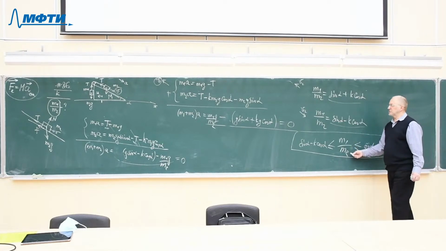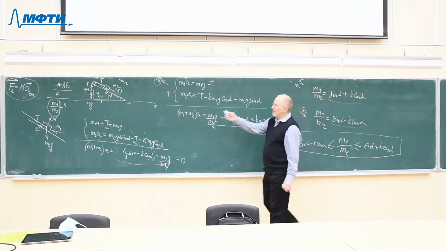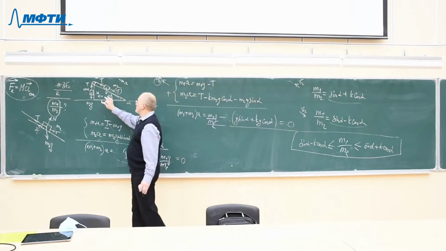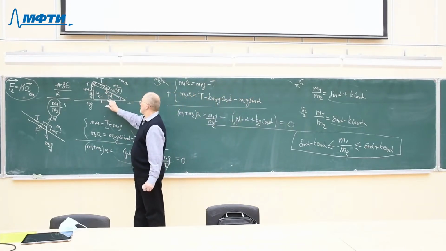They will be stationary, and the wedge will not move, and all the system will be at rest.